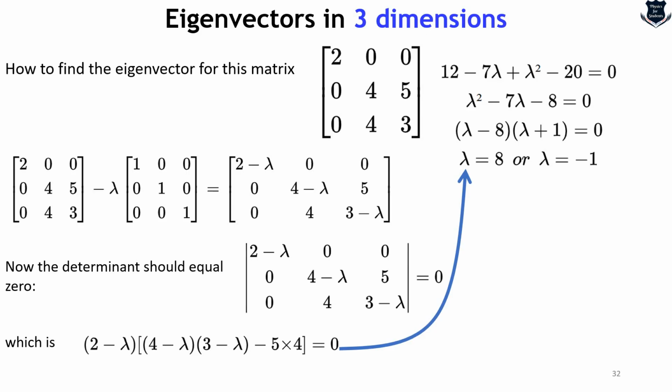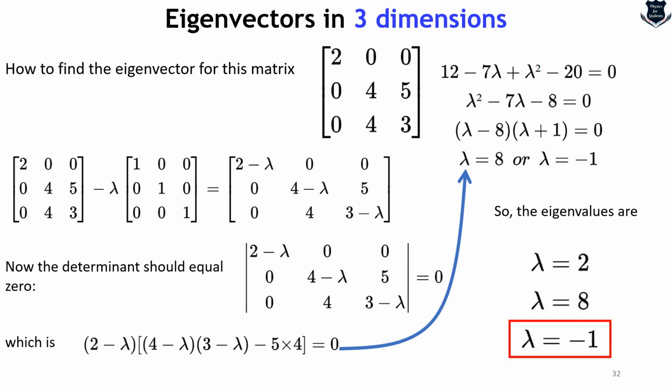But just looking at it, you can say that one of the roots is 2, because of the factor 2 minus lambda, and the part inside the square bracket is a quadratic equation. So the eigenvalues will be lambda equals either minus 1, 2, or 8. And so you need to solve this equation. So the value would be 1.